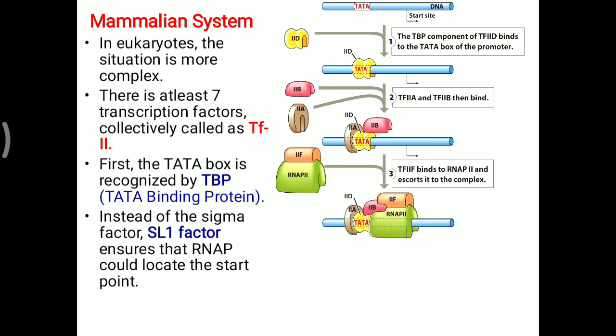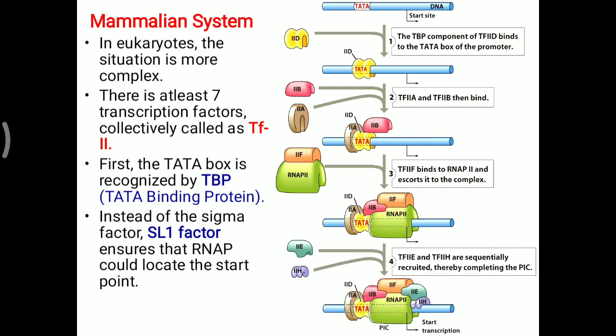Further, transcription factor IIF binds to RNA polymerase II and escorts it to the complex. So that complex formation is there. Further, transcription factor IIE and IIH are sequentially recruited, thereby completing the pre-initiation complex formation.